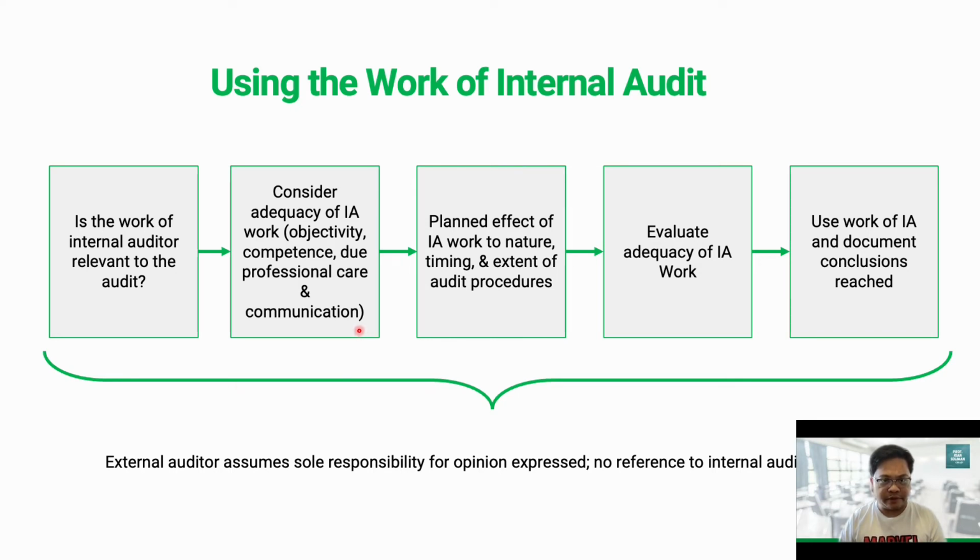So if we are satisfied with the adequacy of the work of internal audit, then we will have to consider the planned effect of the internal audit work on the nature, time, and extent of our procedures. And then we evaluate the adequacy of the internal audit work, like for example, in performance of tests of controls, if we consider their work. And then finally, we use the work of the internal audit and document our conclusions reached. Like for example, if we rely on the control, we use part of their work to determine the operating effectiveness of the control. So we document that in our working papers.